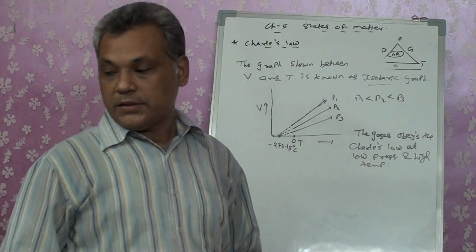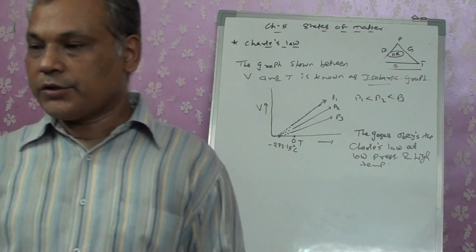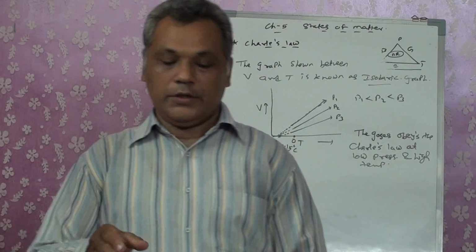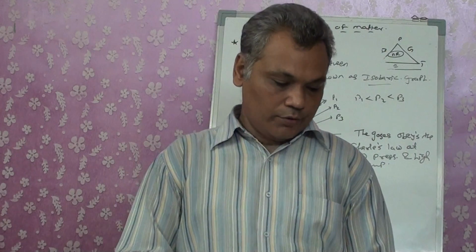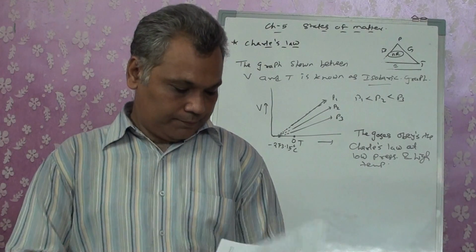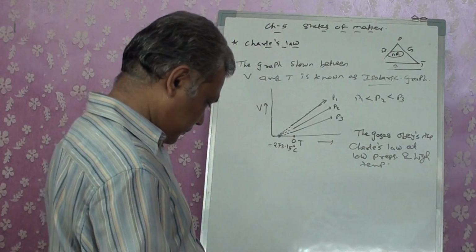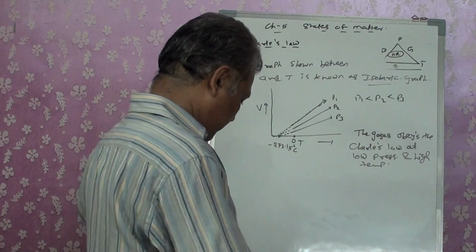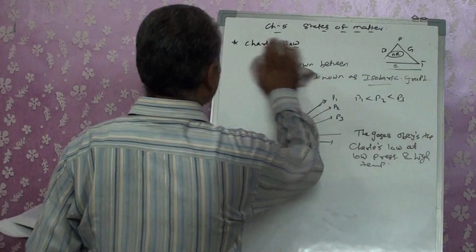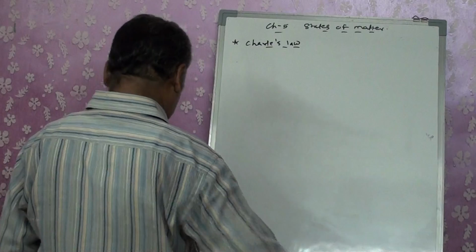Is it clear? Okay, now before we go to Gay-Lussac's law, let's do some numericals based on it. Let's think of a numerical for Charles' law.